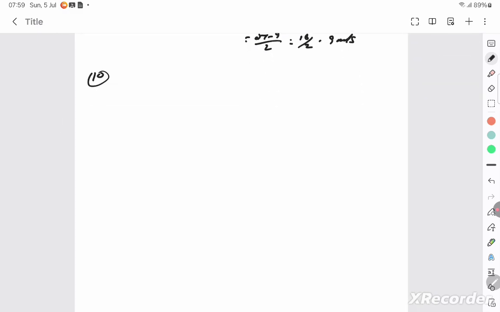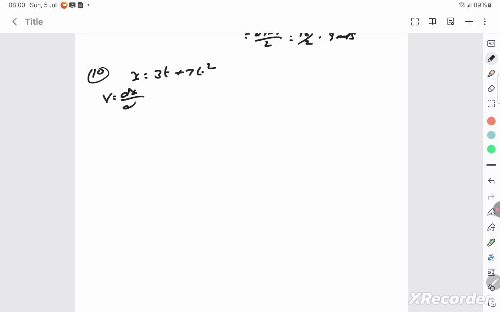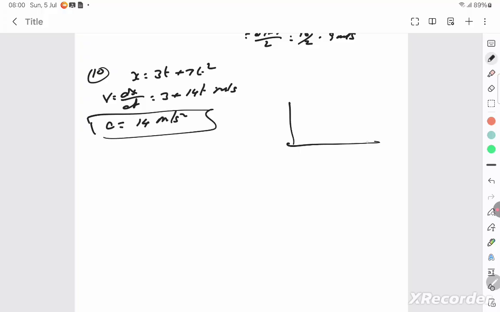The displacement of the particle along the x-axis is x is equal to 3t plus 7t square. Obtain the velocity and the acceleration. Velocity is dx by dt, which is 3 plus 14t, and the acceleration, the instantaneous acceleration, is just 14 meter per second square. So that's the velocity and acceleration. At a time t is equal to 2 seconds, the acceleration, whatever be the time, is going to be a constant, which is 14 meter per second square.